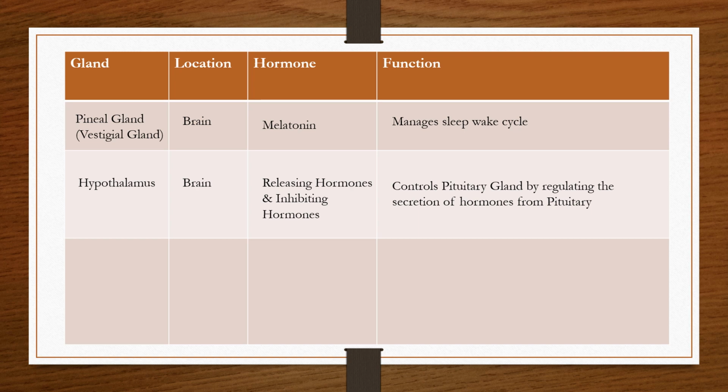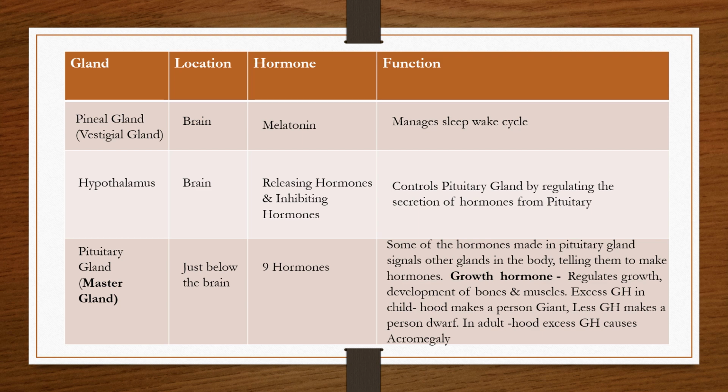Coming further is the hypothalamus, which is also located in the brain, and the hypothalamus is responsible for releasing two types of hormones. One is called releasing hormones and the other is called inhibiting hormones. With the help of these releasing and inhibiting hormones, the hypothalamus controls the pituitary and it regulates the secretion of hormones from the pituitary. Now, the pituitary gland is also known as the master gland.